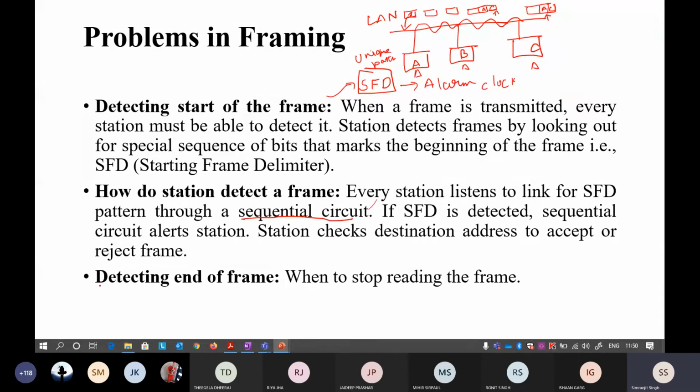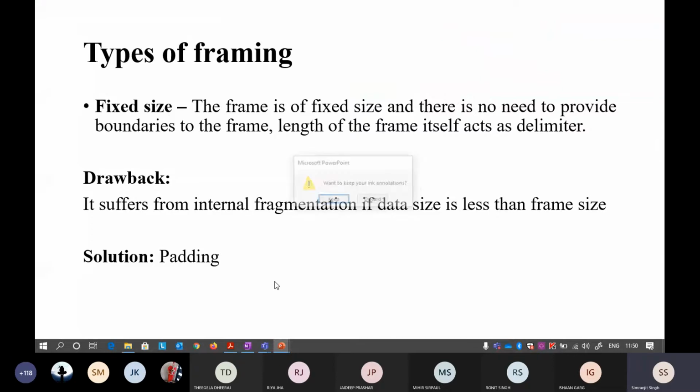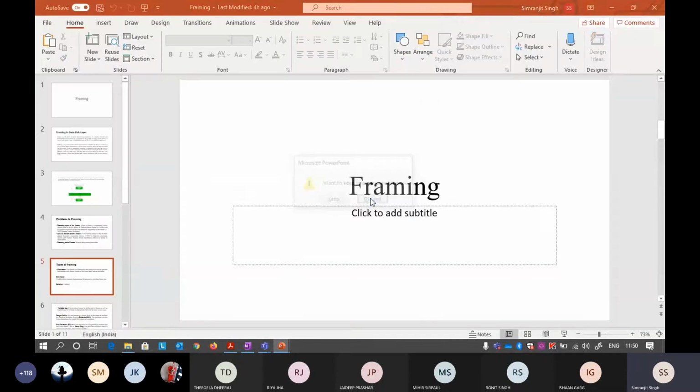Another problem was how to detect the end of the frame. Knowing when to stop reading is a very big task, and we haven't figured that out yet. This is something called the end delimiter. Before going into that, it also depends on how you are dividing these chunks into frames.